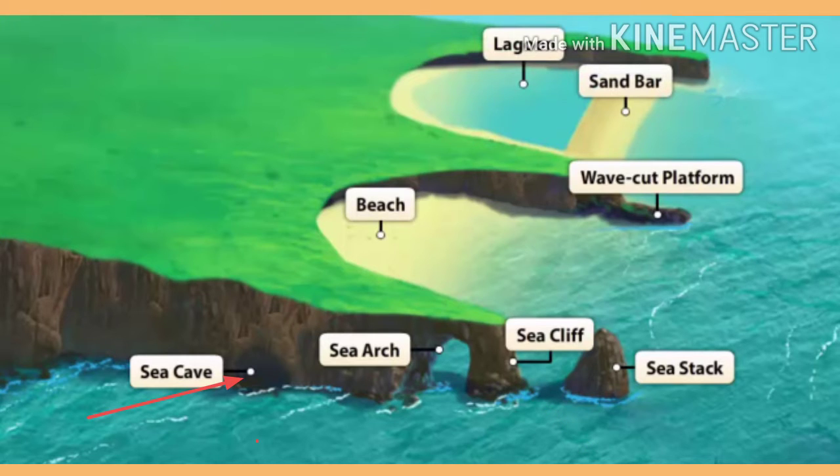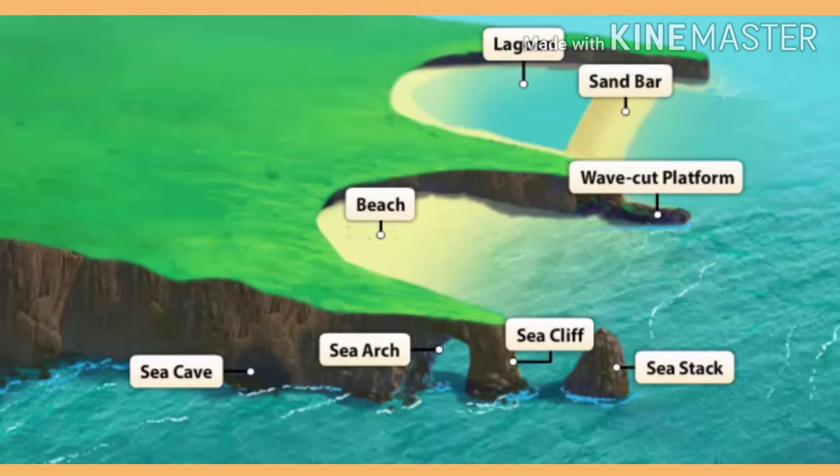Next one is the sea cave. Caves are formed when sea waves hit the foot of the sea cliffs. Except for a few examples, these caves are not very deep. Next one is the sea arc, which you can see here. Continuous hitting of the waves leads to the destruction of the cave, and only an arc shape is formed. It is known as a sea arc.